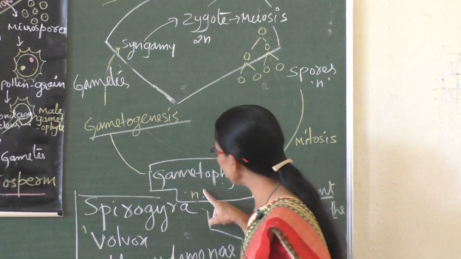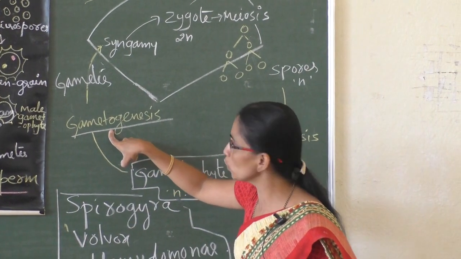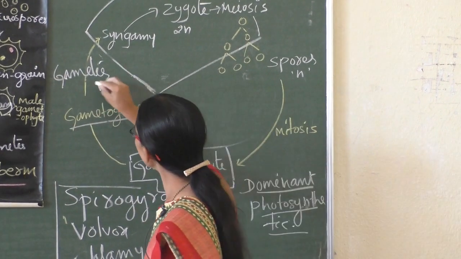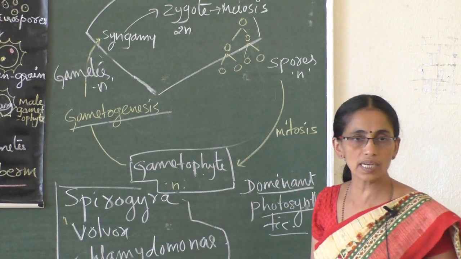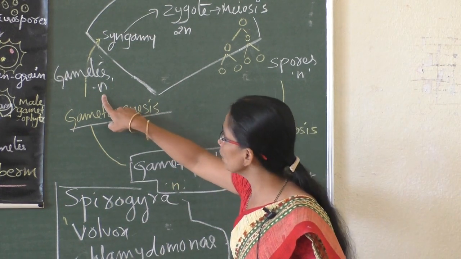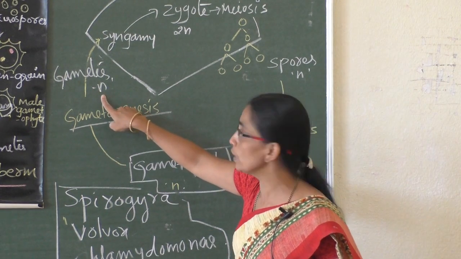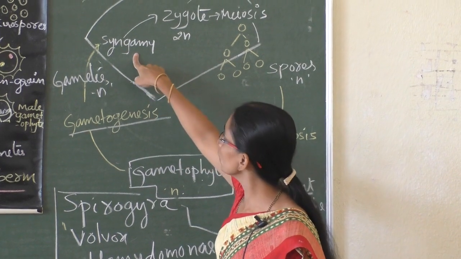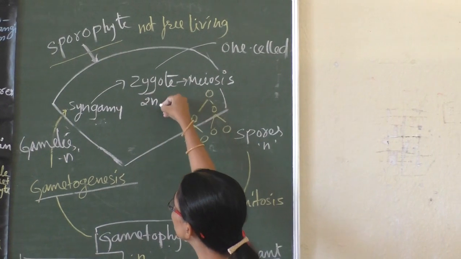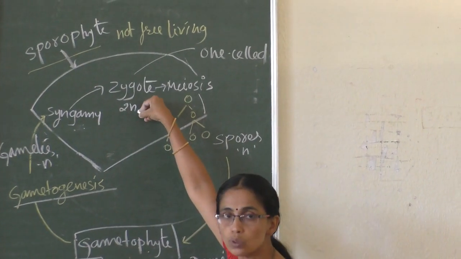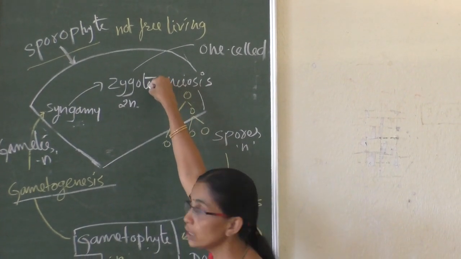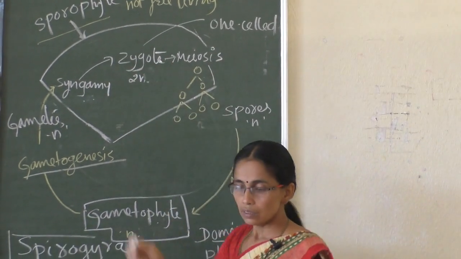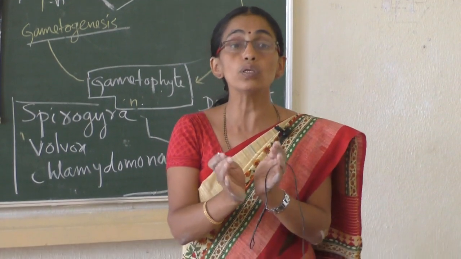So the gametophyte by gametogenesis produces gametes. The gametes produced are haploid. These haploid gametes, male gamete and female gamete, fuse: syngamy, fusion of gametes. Fusion of gametes directly means the 2n condition. What is 2n? Zygote, 2n. So this is a very small stage, only the zygote is 2n.